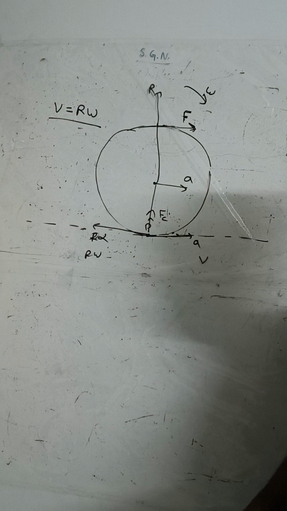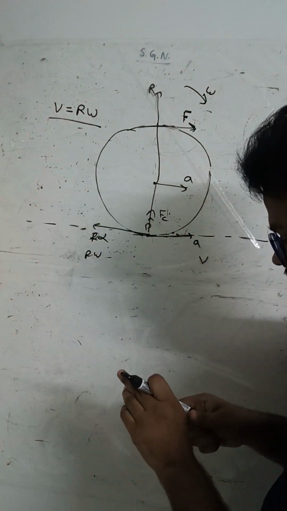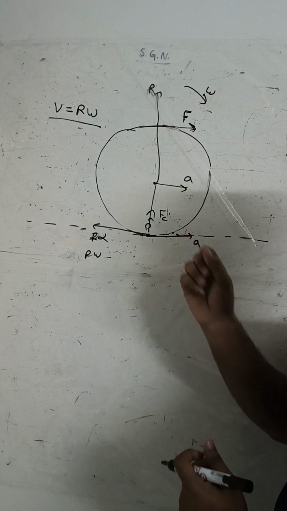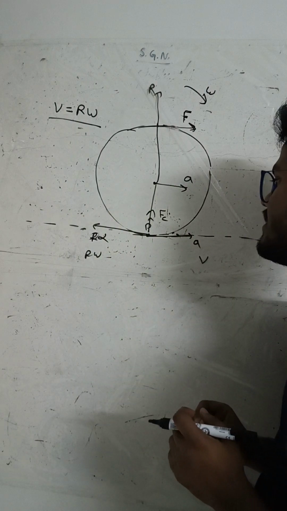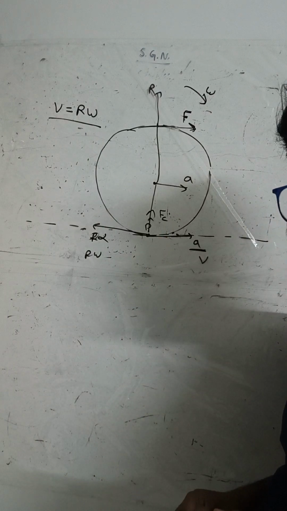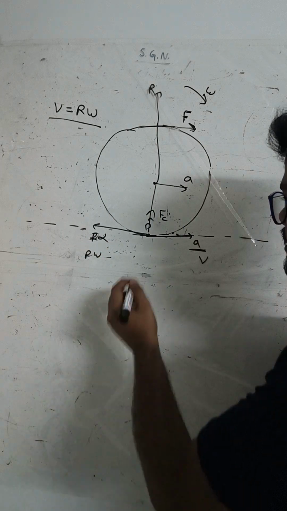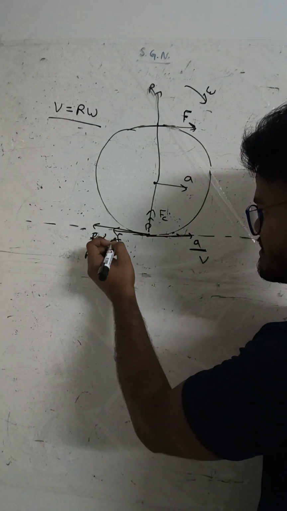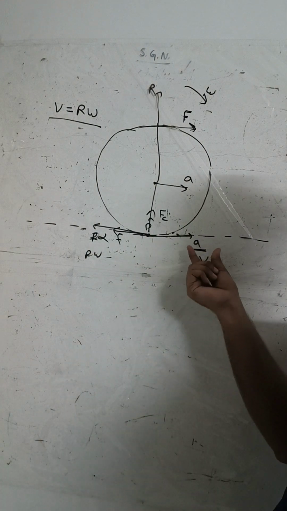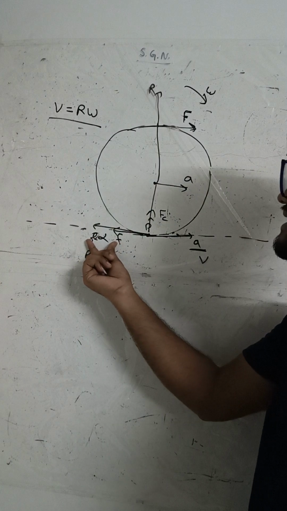If there is a friction, and this point starts moving in this direction, in which direction do we need the friction? We want to decrease this linear acceleration and increase this r alpha. So friction should be in this direction, because if friction is in the other direction then it will support it, and we don't want that.